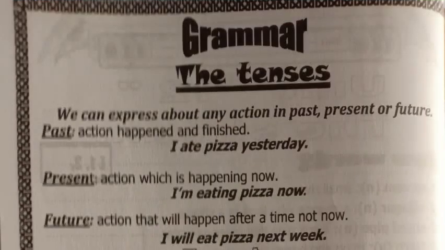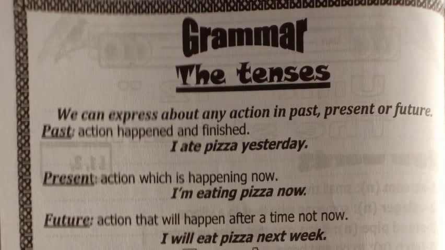Now, let's move to revise some tenses. We studied them before. Let's remember past simple: an action that started and ended in the past. For example, I ate pizza yesterday. Present continuous is something that is happening right now.